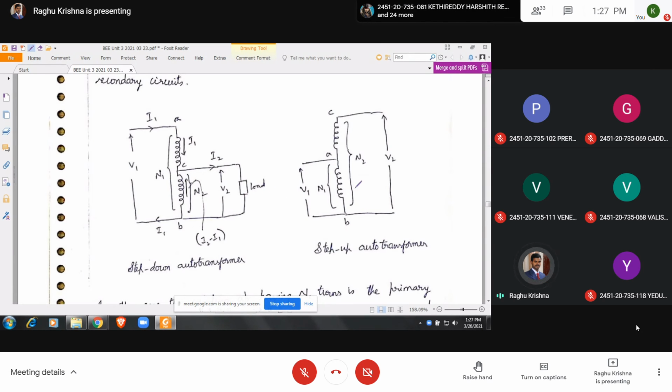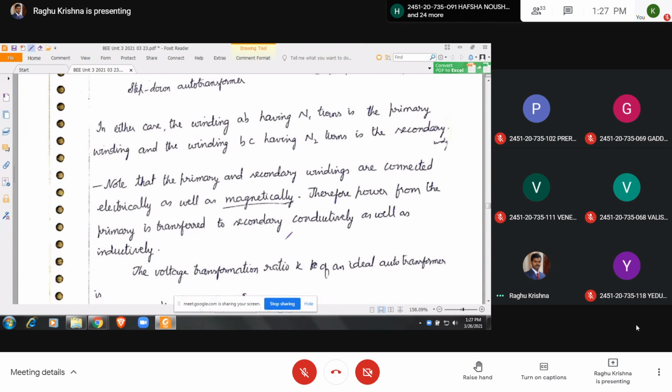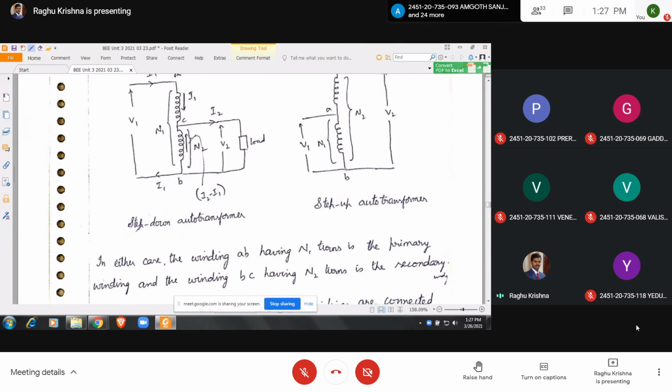Now you can see here, this is a step up auto transformer. In the lab you have a variable auto transformer. V1, the supply voltage, will be constant, and V2 we are going to change by changing the number of turns. By increasing the number of turns, V2 can be changed. So that is the auto transformer: a step down auto transformer and a step up auto transformer.